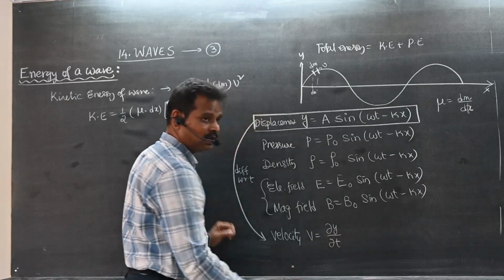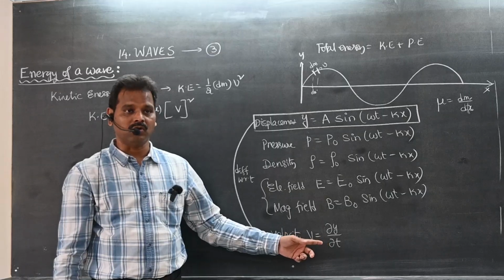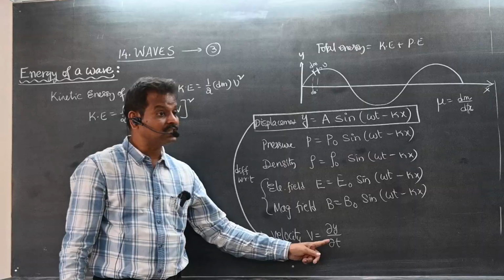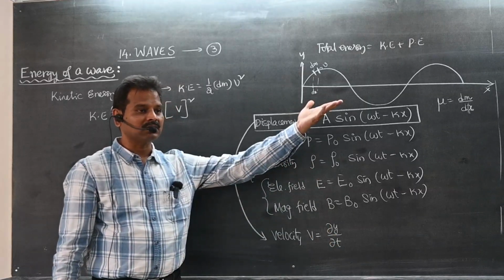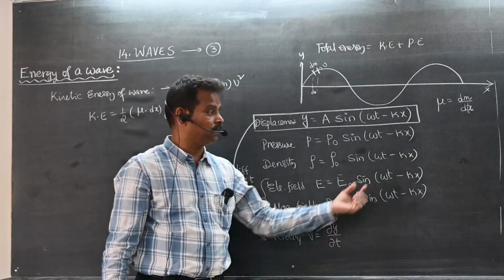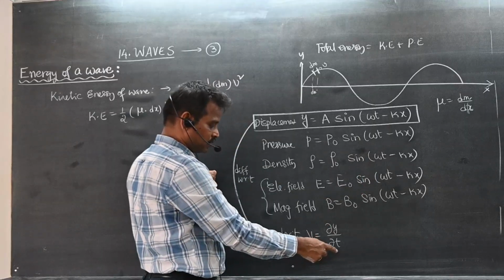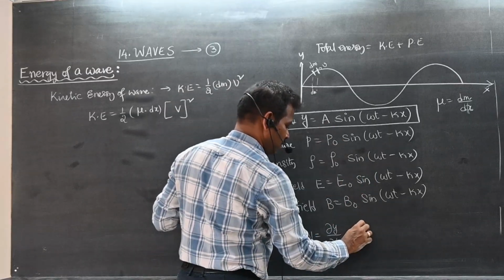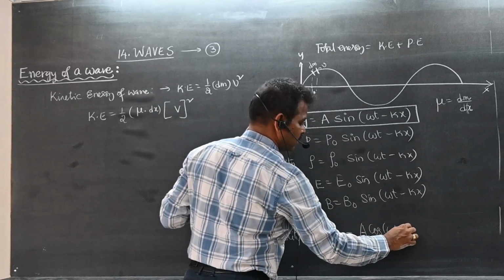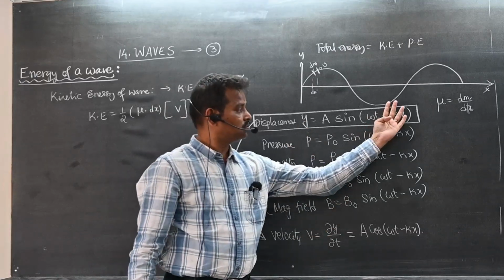Why dou y by dou t? Previously dy by dt. Today I am writing dou y by dou t. Yesterday I told you why: partial differentiation. I am differentiating y with respect to time only. Others are constants. Here x is also a variable, but when I differentiate with respect to time partially, x will be constant. So sin theta will become cos of omega t minus kx. I am differentiating with respect to time, so this is constant.